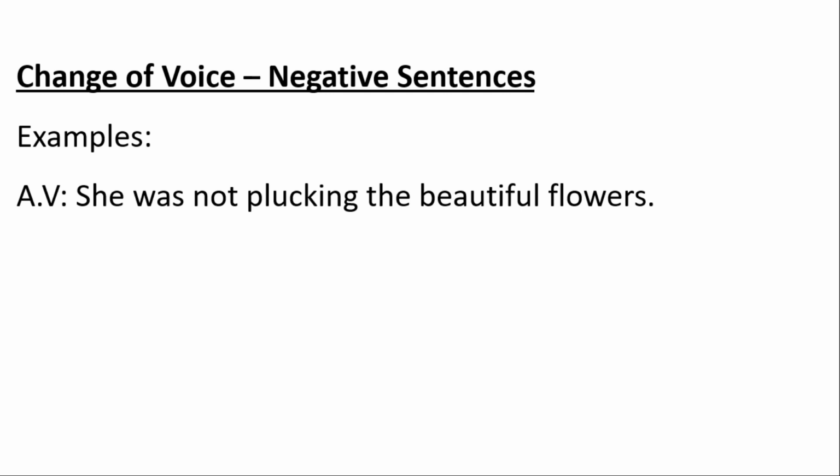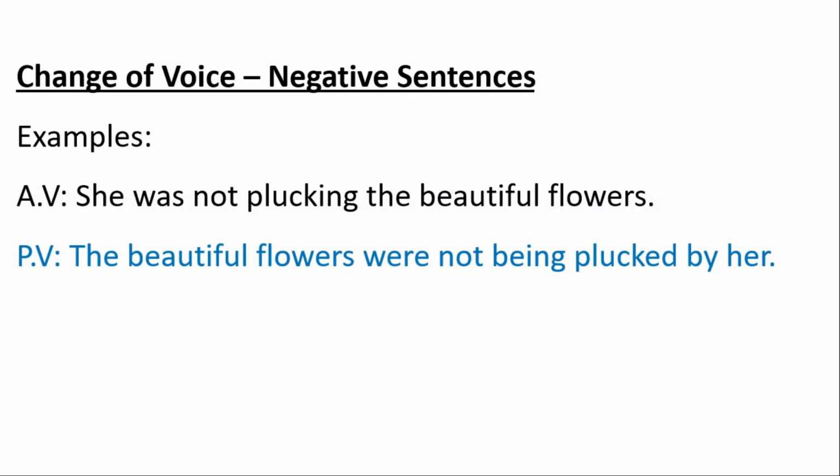So it will come first in the passive sentence. The beautiful flowers. So flowers is a plural word. That's why we will use were. And for showing negative sentence, we have to use not. Being, after not, being is the present participle form of be. Plucked is the past participle form of pluck. By, and her is the objective case of she.